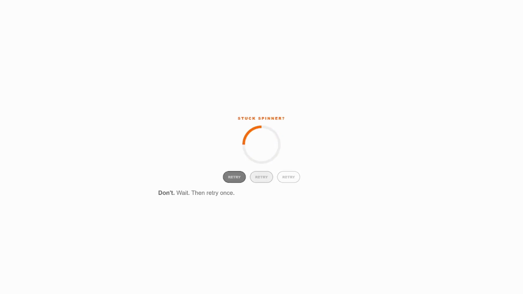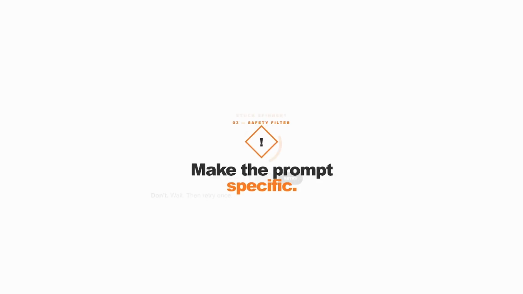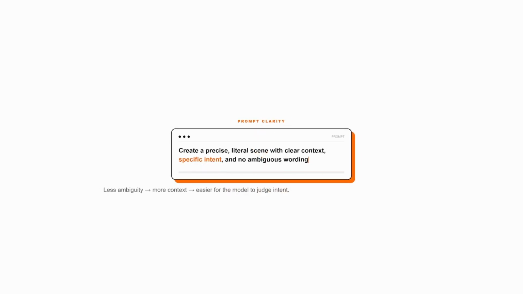And when you see a stuck spinner, don't panic. Retry 5 times in a row, wait, then retry once. For the safety filter silently charging you, this is about how you write your prompt. Vague or ambiguous prompts get flagged more than specific ones because the model has less context to judge intent. If your prompt keeps failing with no clear reason, try rewording it to be more literal and specific rather than abstract. Remove any language that could be read multiple ways, especially around people, likeness, or sensitive scenes.